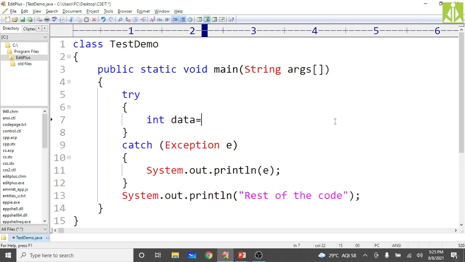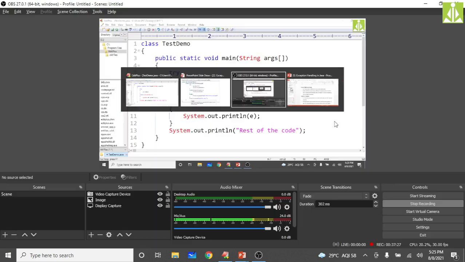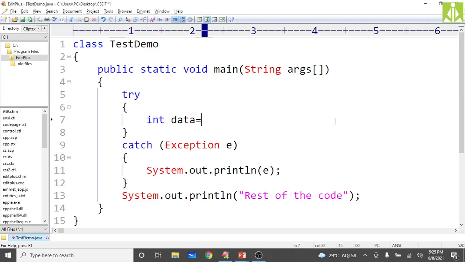Okay, so that the discussion will become easy. That's the reason why I'm taking the same examples again and again. Let me just check the time. Okay, still we have a lot of time.